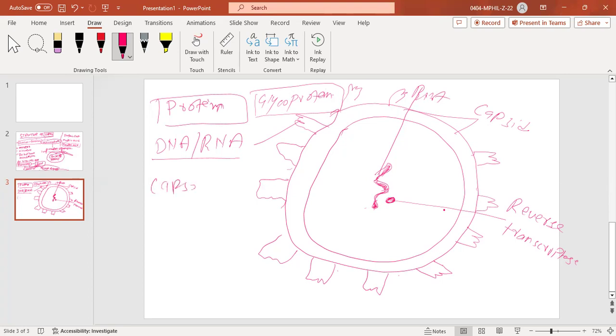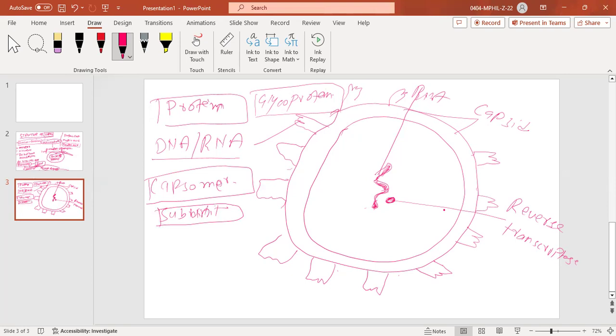This capsomer is actually a single protein structure which is forming this whole complete capsid. This capsid is actually formed by subunits. We call it a subunit, and these subunits combine with one another, and this capsomer is a single protein.